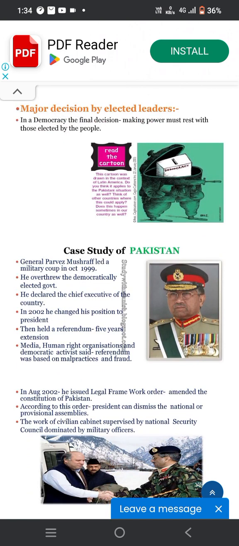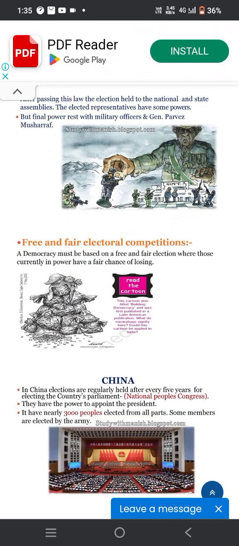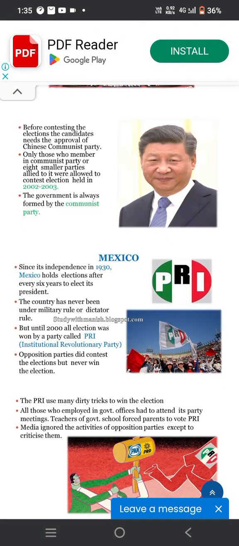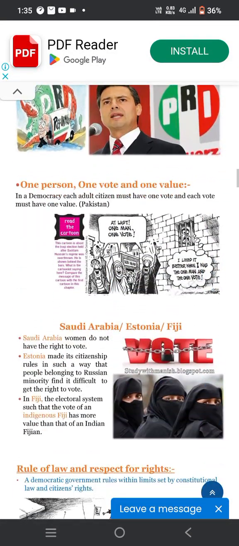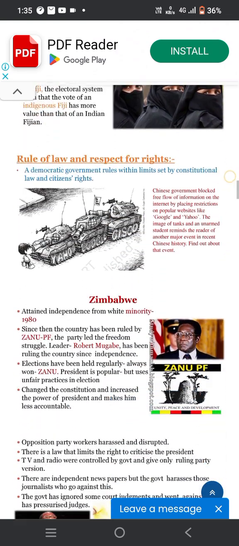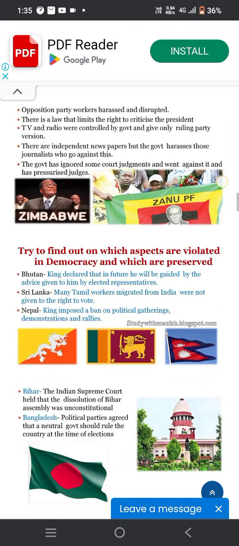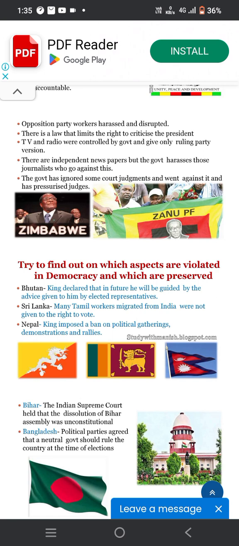Like the case study of Pakistan, where General Musharraf, or the free and fair competition in China and Mexico, and one person one vote, or Saudi Arabia, Estonia and Fiji, or the rule of law and respect for rights in Zimbabwe. You have to read all of this, and these case studies convey the features of democracy. It does not mean that all these features must be in a democratic country. Okay.